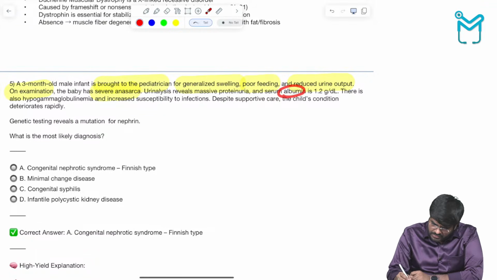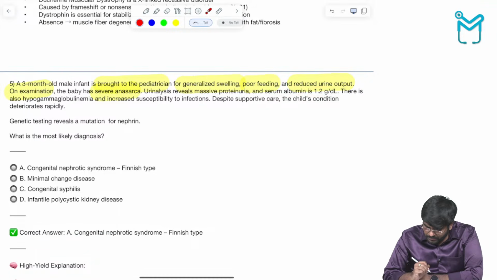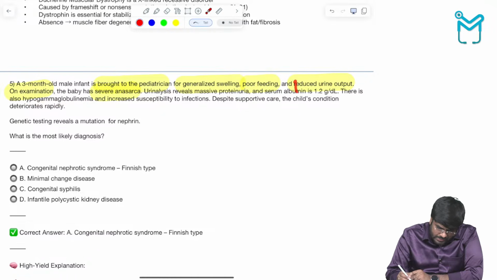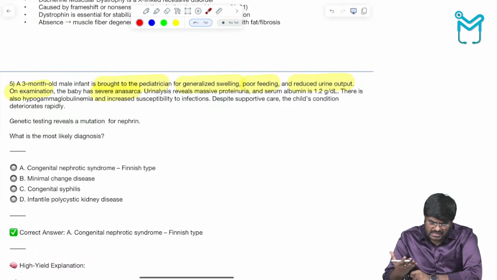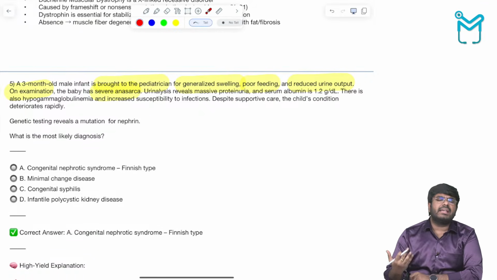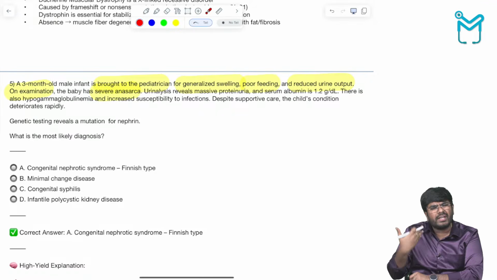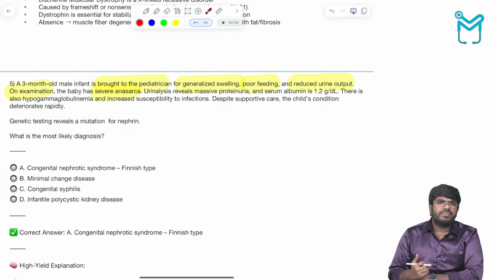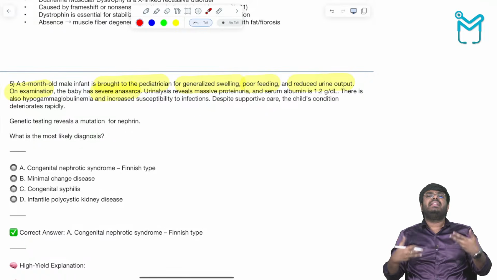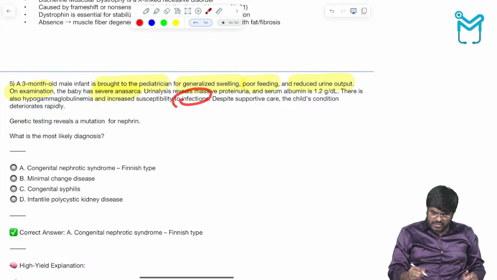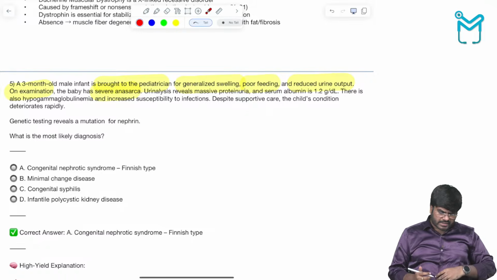Serum albumin level is 1.2 gram per dL. There is also hypogammaglobulinemia, means albumin levels are less, gamma globulin levels are less, and increased susceptibility to infection. This is a classical case of nephrotic syndrome where the person is losing the albumin. Loss of albumin decreases the oncotic pressure in the body. Whenever the oncotic pressure decreases, there is going to be edema. Whenever the boy is losing the globulins, loss of antibodies is going to cause infections. So yes, this is a nephrotic syndrome.